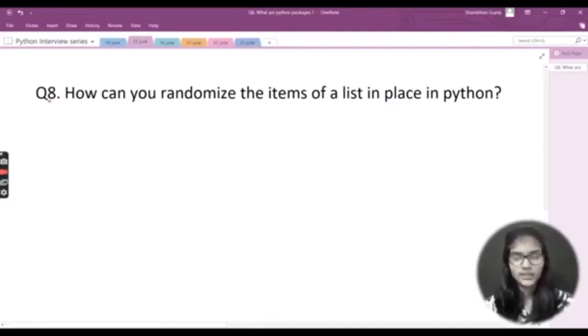Now I want to shuffle all of them, so that at the place of chocolates, chips should come, at the place of milk, cold drink should come, and all that. How will you be able to do that in the Python programming language? This is a very interesting question that can come, so let's answer this question. I'll be explaining this with the help of an example.